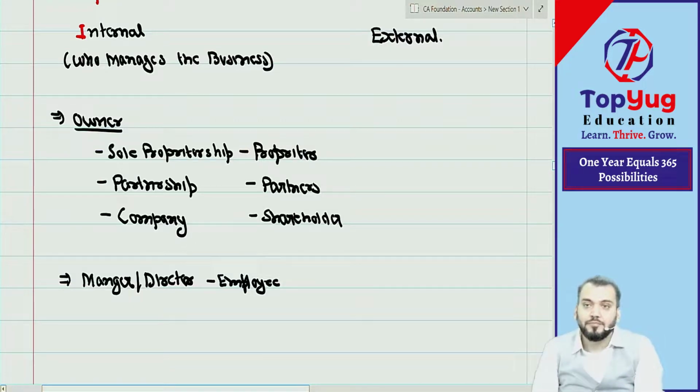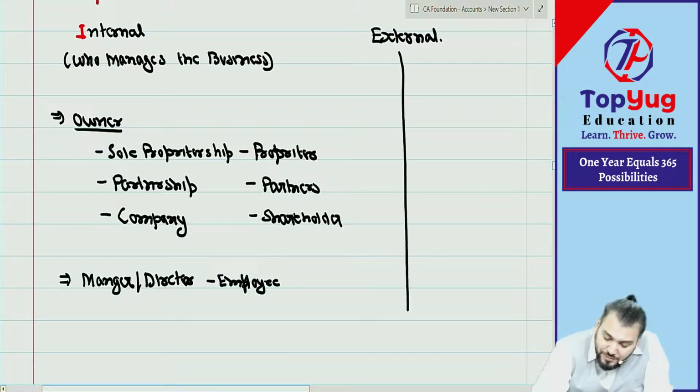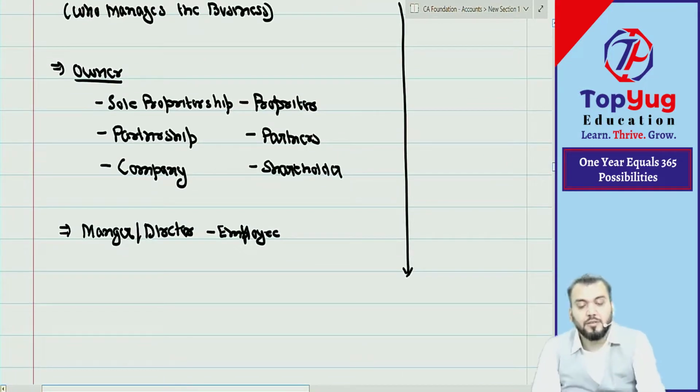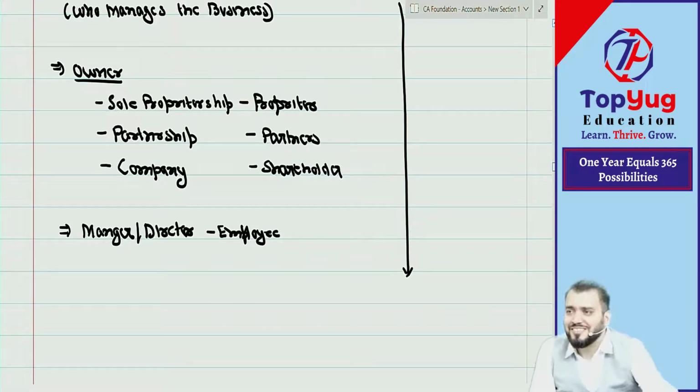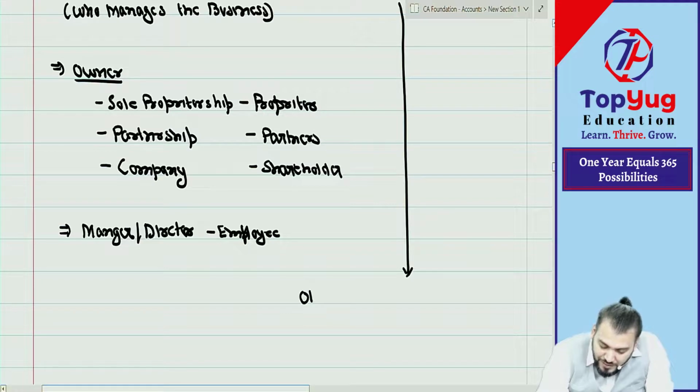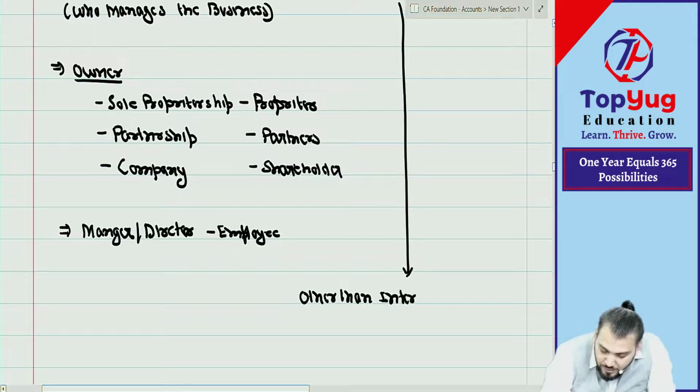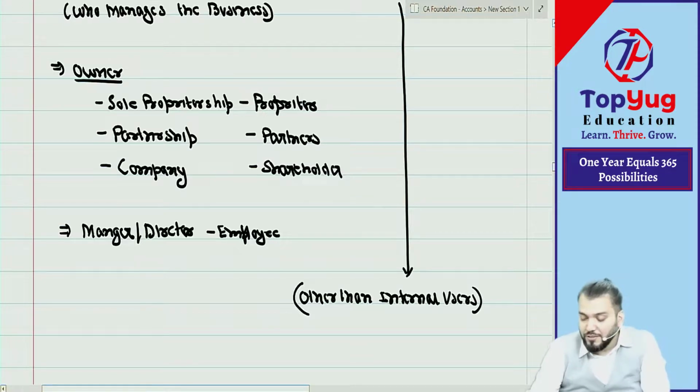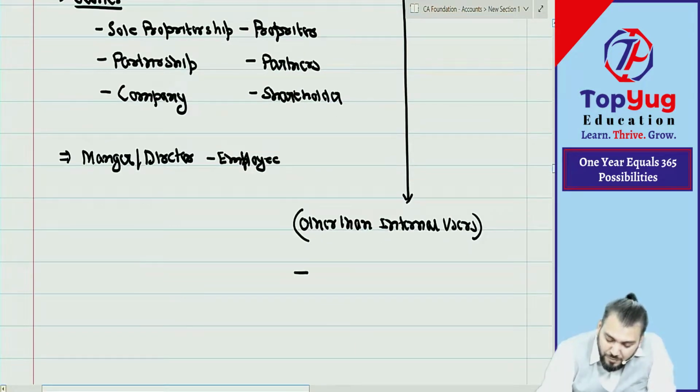Have you understood? Correct. So who are external users? Tell me. Who are external users? Any person other than internal users will be external users. Means any person other than internal users. Of course, now you have understood. Can you give me some examples? Government, yes or no?